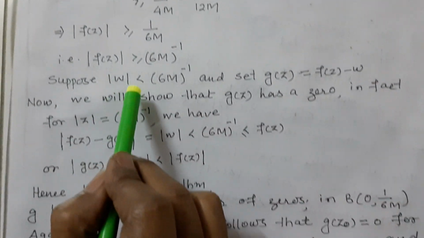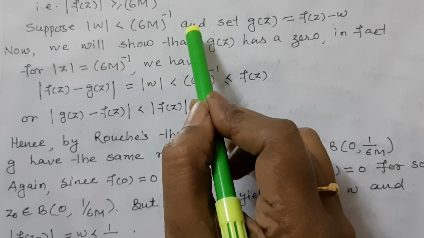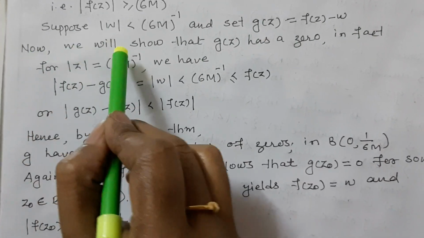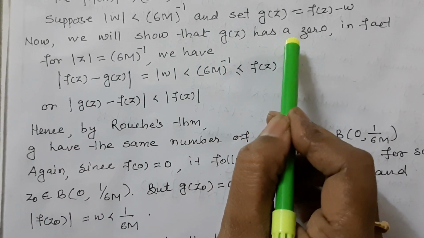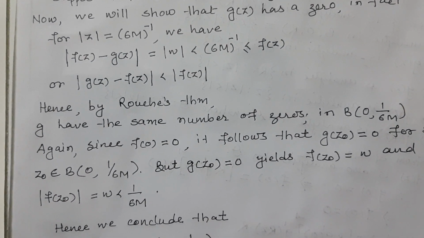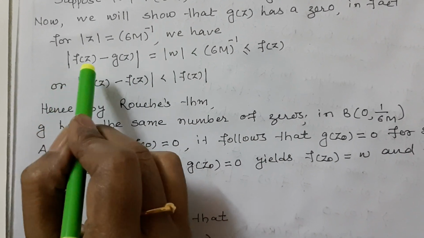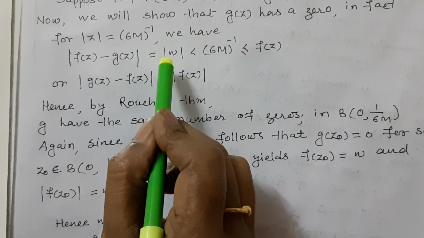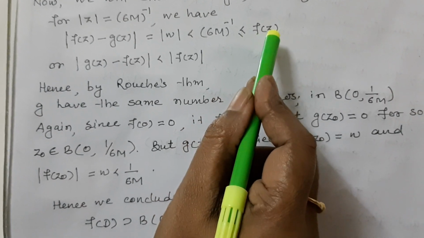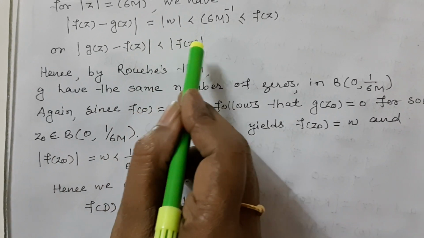Suppose |w| < (6M)⁻¹, where 6M is inverted, and let g(z) = f(z) − w. Now we will show that g(z) has a zero. In fact, for |z| = (6M)⁻¹, we have |f(z) − g(z)| = |w| < (6M)⁻¹ ≤ |f(z)|, or |g(z) − f(z)| < |f(z)|.